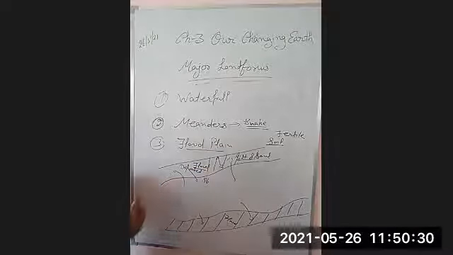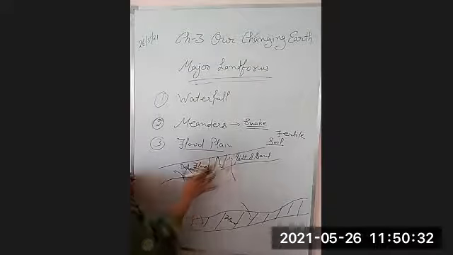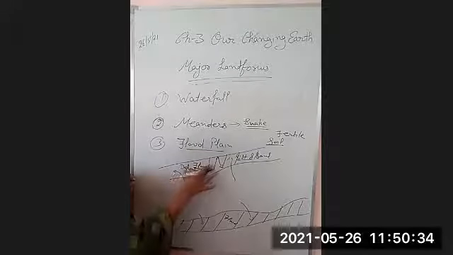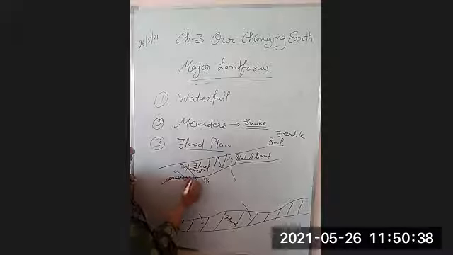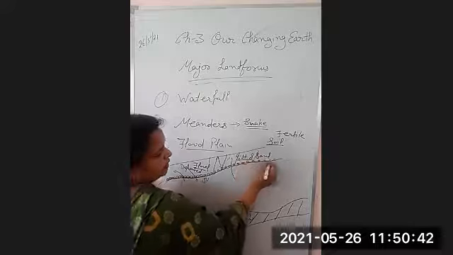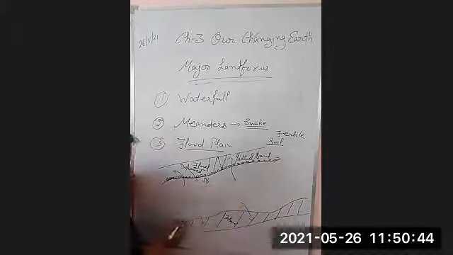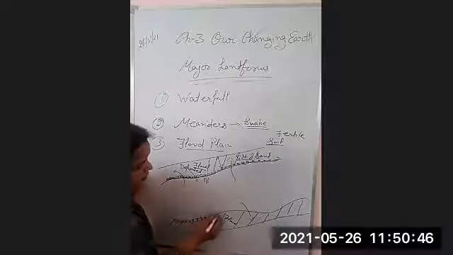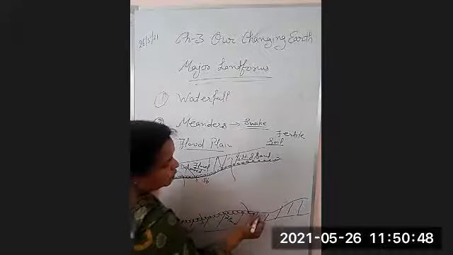Now what happened when it is deposited in the plain area? Along with it, when the river goes back into its course, it deposits some silt on its bank also, right?